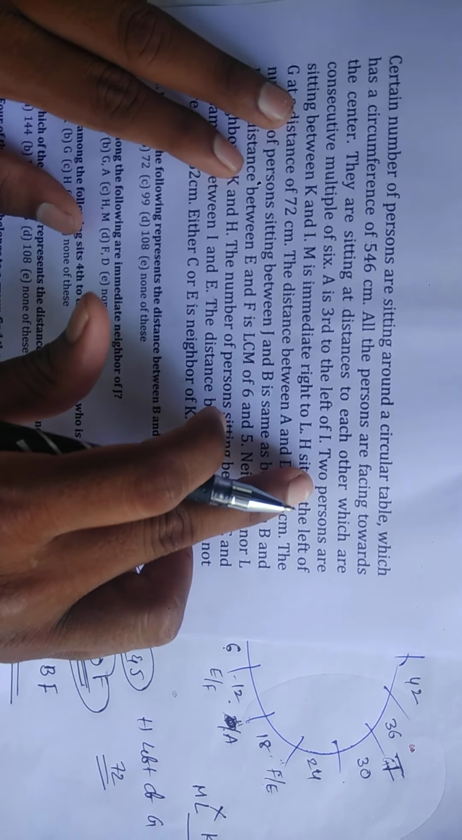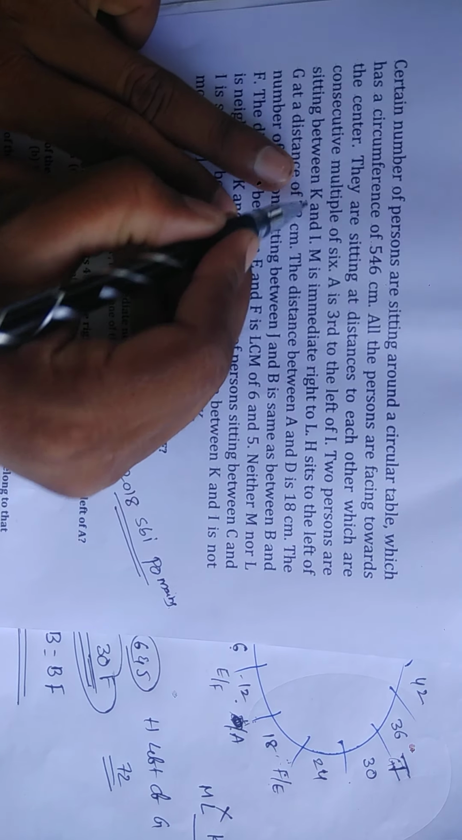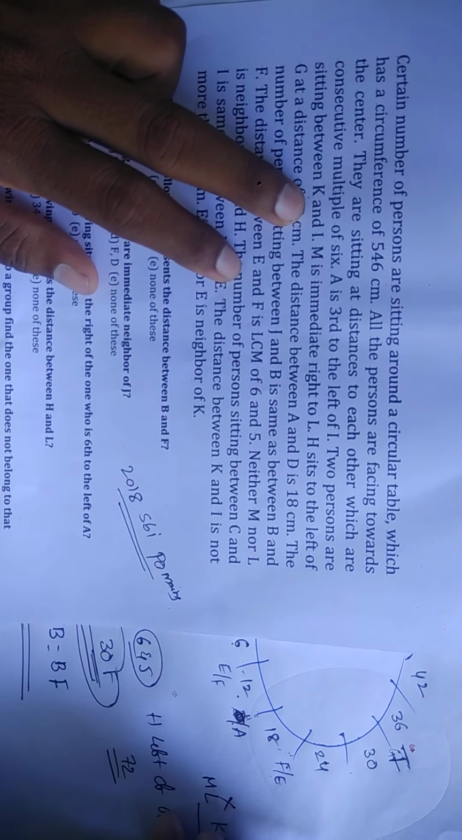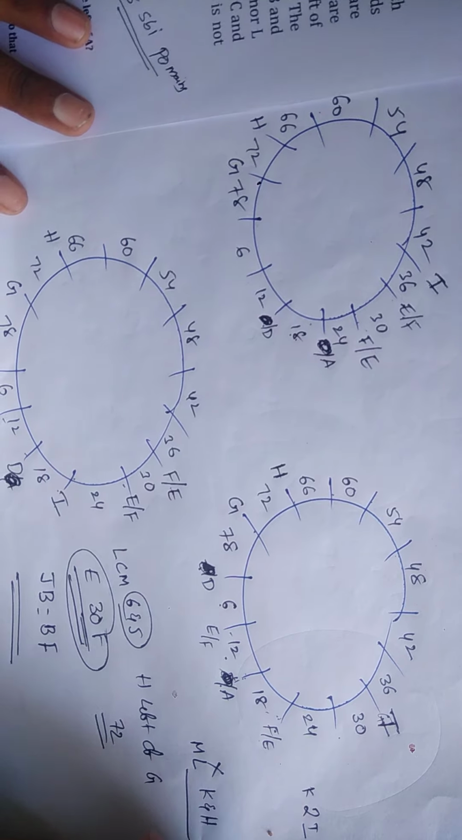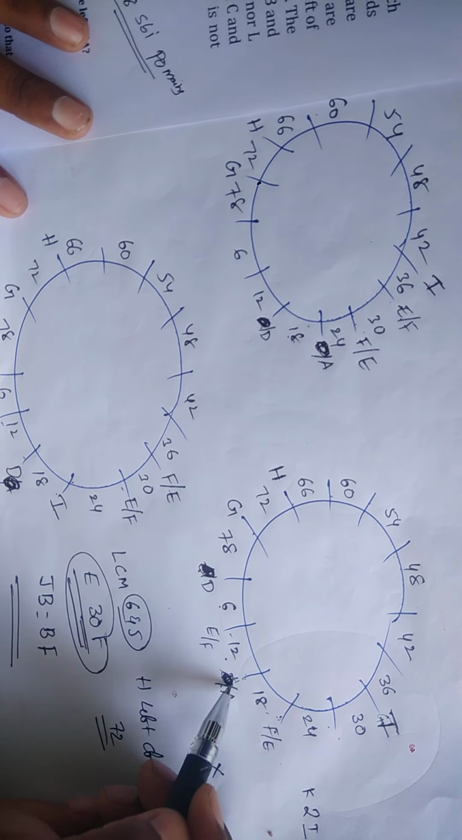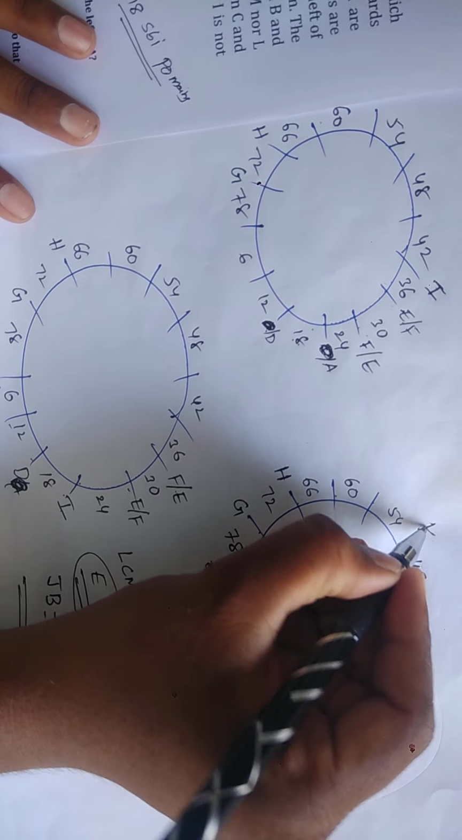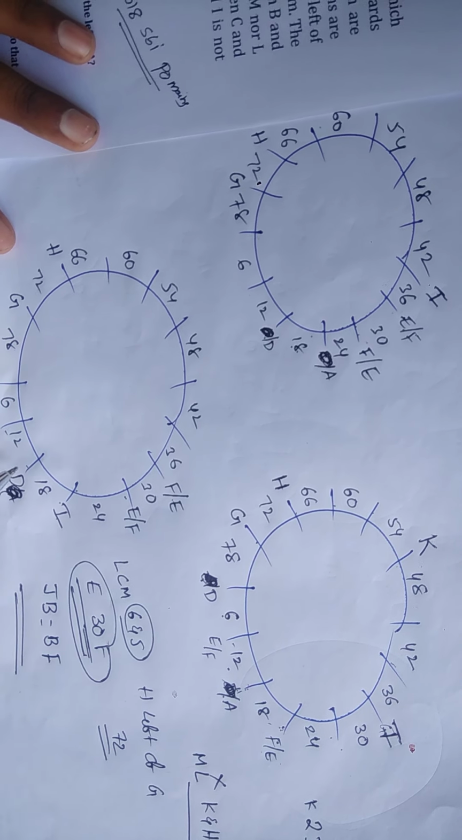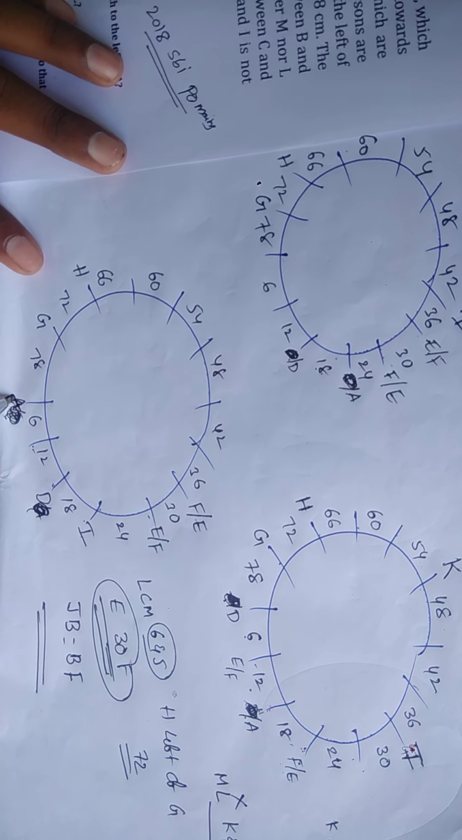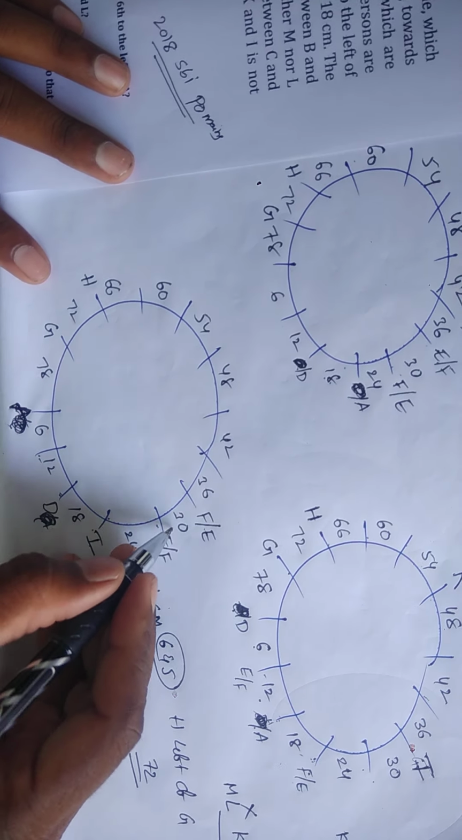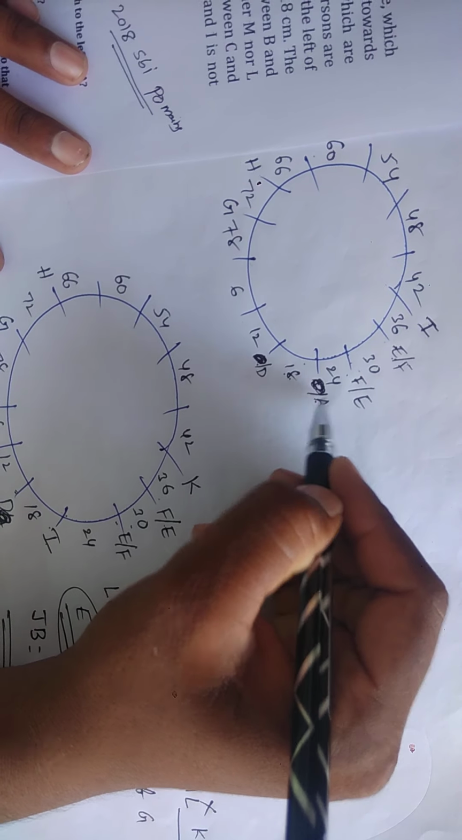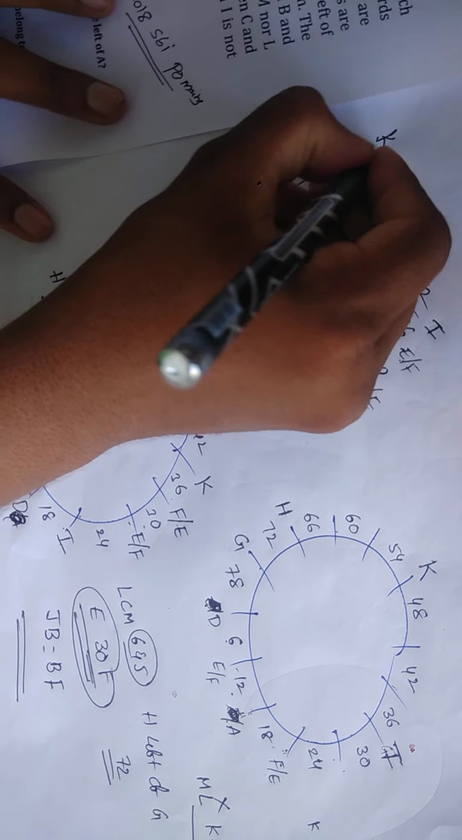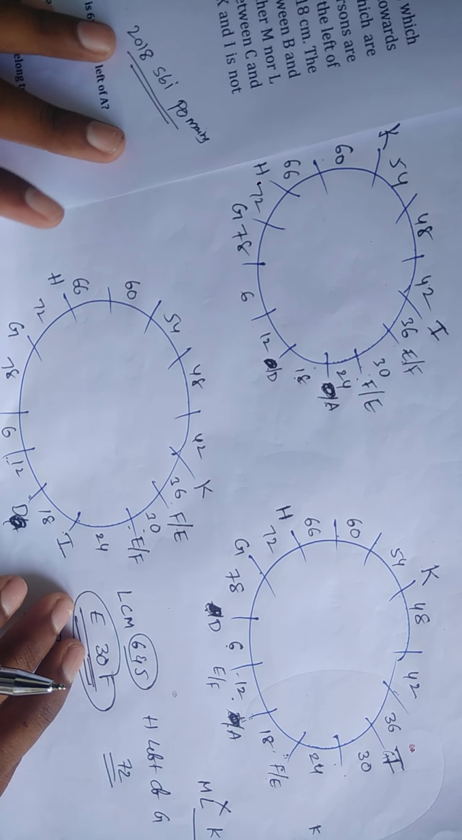Friends, check here. Two persons sit between K and I. See here. Between K and I, we are having two members. I, 1, 2, here K, no chance. I, 1, 2, this one is what? K. Now, I, 1, 2, here K, no chance. Why? This one is already we are having A. Now, I, 1, 2, this one is what? K. Now, friends, check here. I, 1, 2, this one K, no chance. I, 1, 2, this one is what? Here K. Leave it. Next point is found.